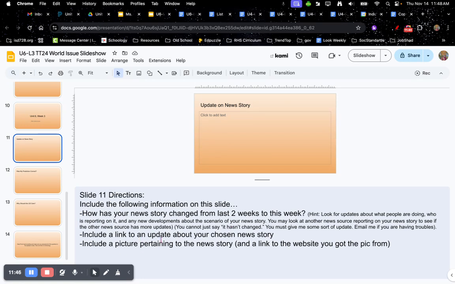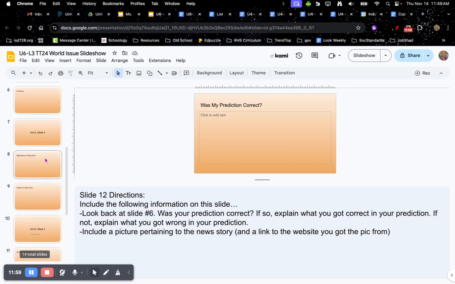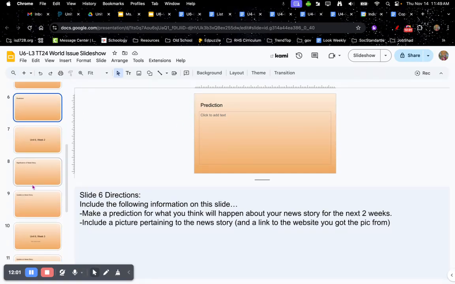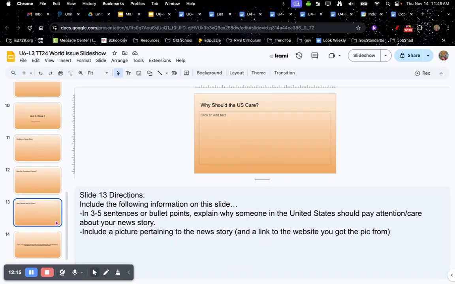Include a link to the update about your chosen news story, and include a picture pertaining to the news story and the link of the website you got it from. Slide number 12. You are going to look back at slide number 6, which was your prediction slide. Was your prediction correct? If so, explain what you got correct in your prediction. If not, explain what you got wrong in your prediction, and include a picture pertaining to the news story and the link to the website you got the picture from.